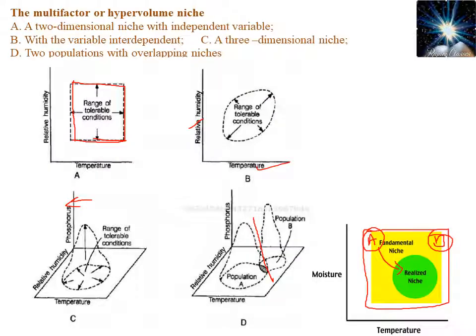We have drawn different dimensions of niches. For example, you can see here there are two dimensions. So this represents the range of tolerant conditions for two factors. This is an example of a two-dimensional niche with independent variables. It means temperature can be a variable.